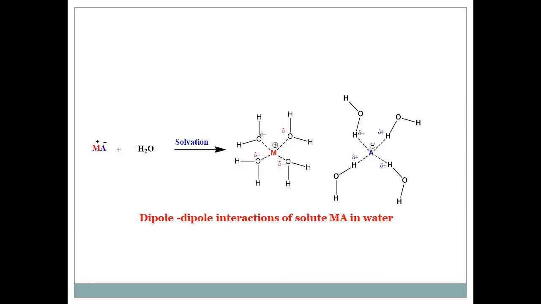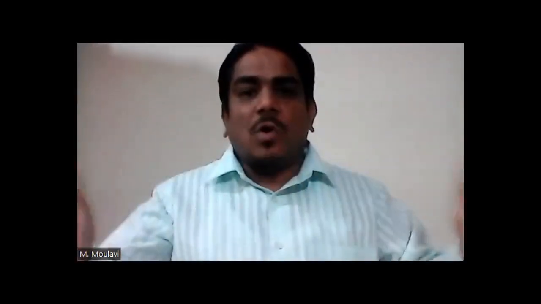The A minus ion is attracted by the positive pole of the solvent. This A minus is also surrounded by the solvent and the solute particles are separated from each other. Energy is released in this process. So the dissolution of any solute in a solvent is known as solvation, and in the case of water, this is known as the hydration phenomenon.